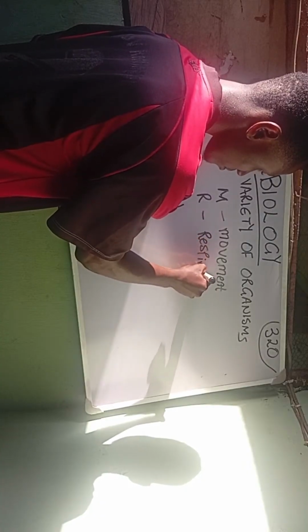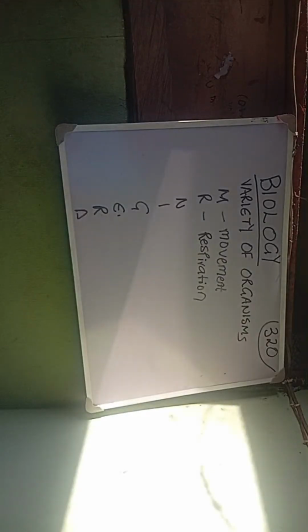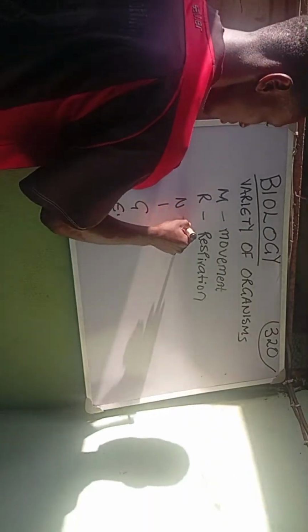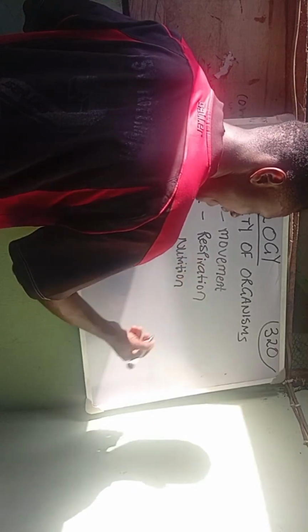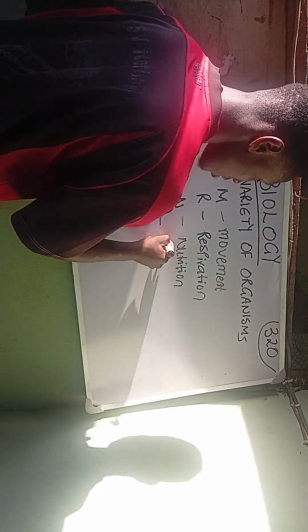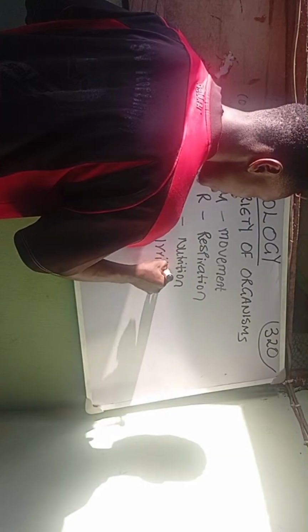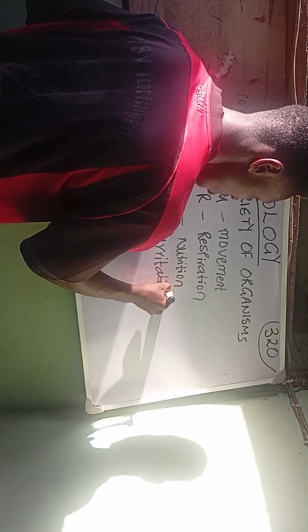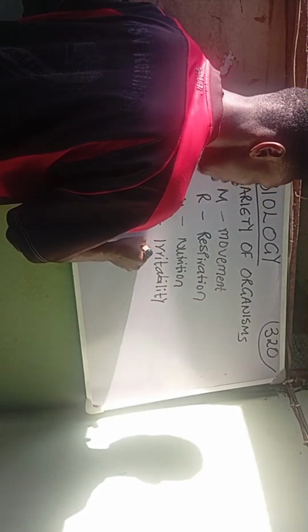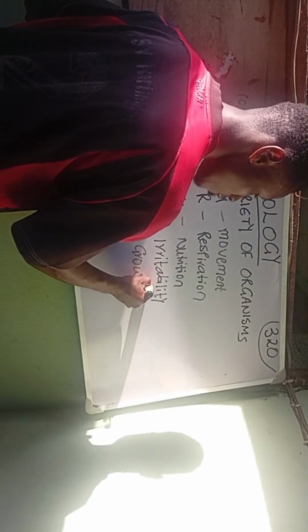We also have respiration. After respiration, the next on the list is nutrition, which is basically for energy. We also have I, which is irritability. We have G, which is growth. Every living thing must grow.